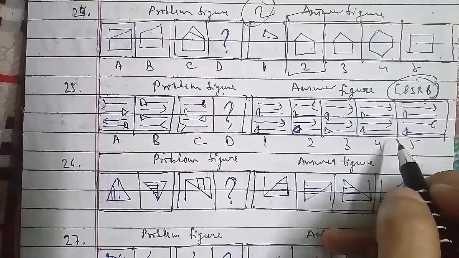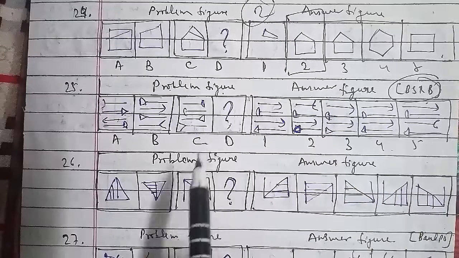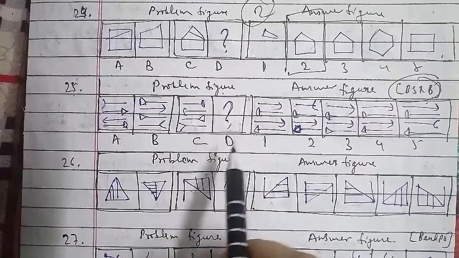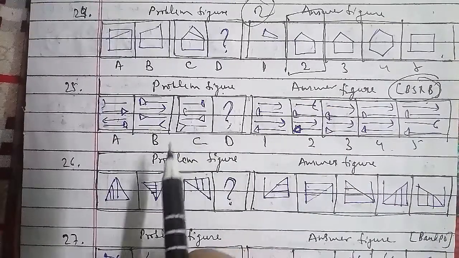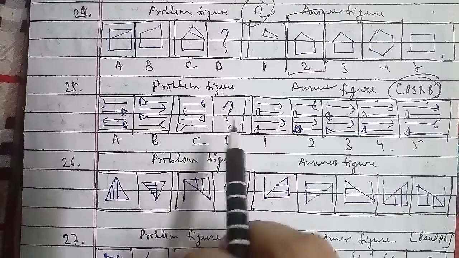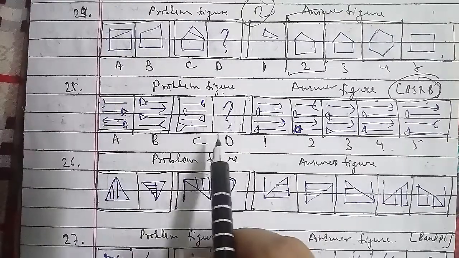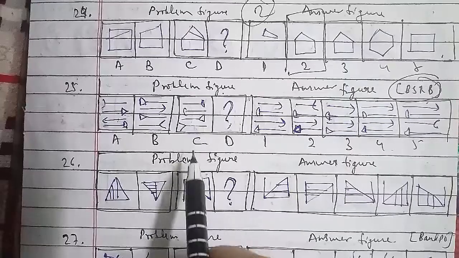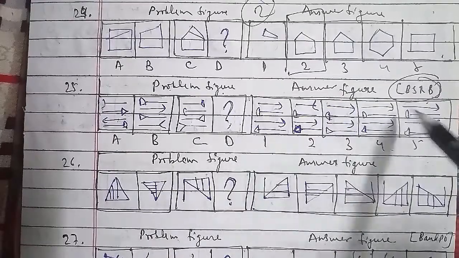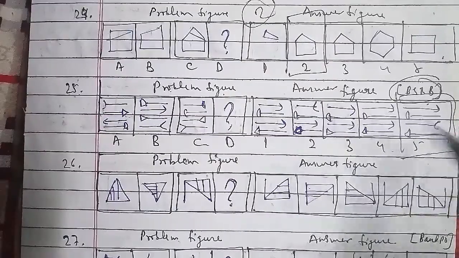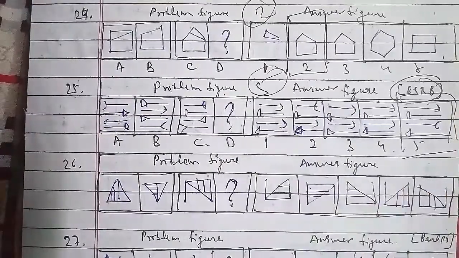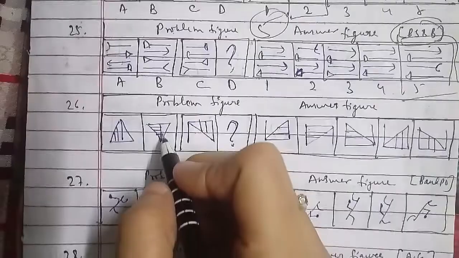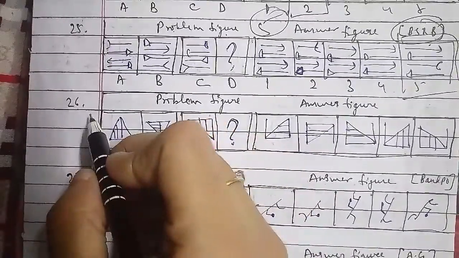So here the arrows move one step downwards, and the lowermost arrow comes to the top, and all the arrows get laterally inverted, and the directions of the arrowheads get reversed as well. So we can say that the D figure we have to find out, the fifth figure, will be the right answer for this question as well. Let's go ahead with the other one, which is your 26th question of the session.